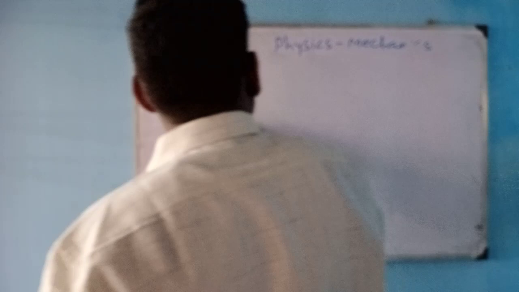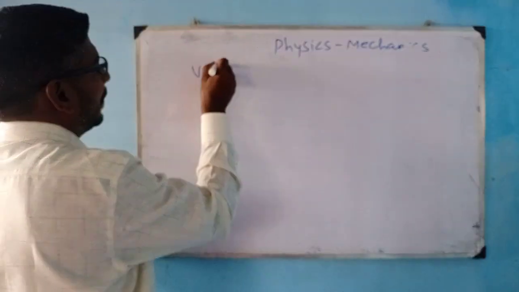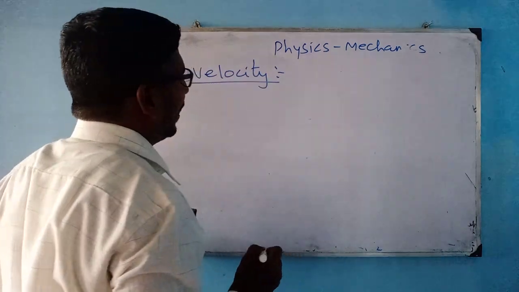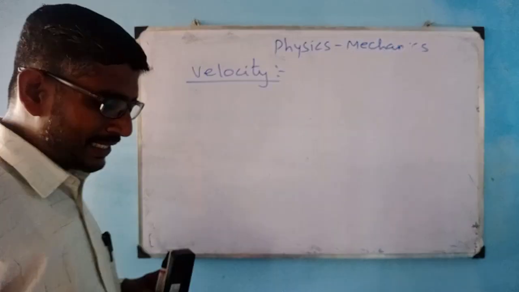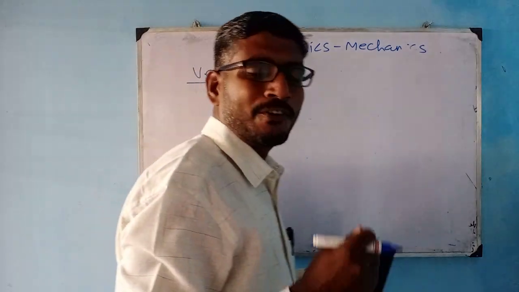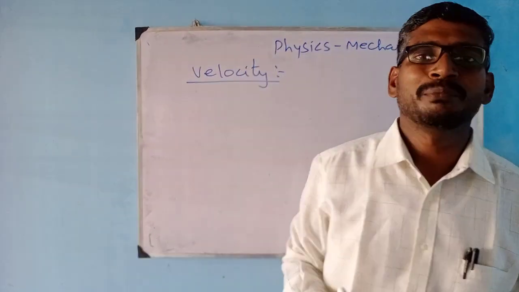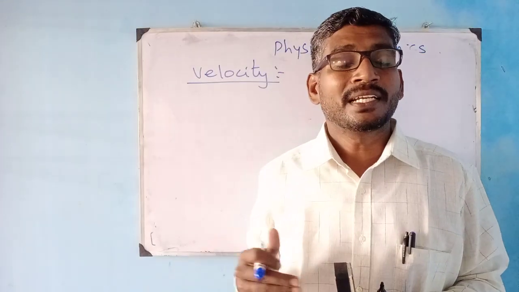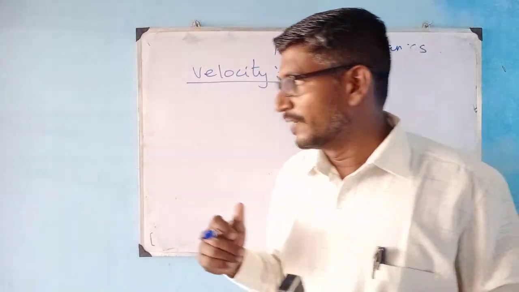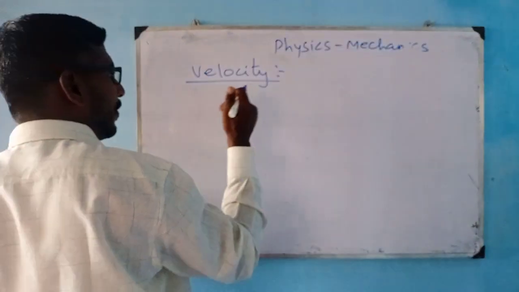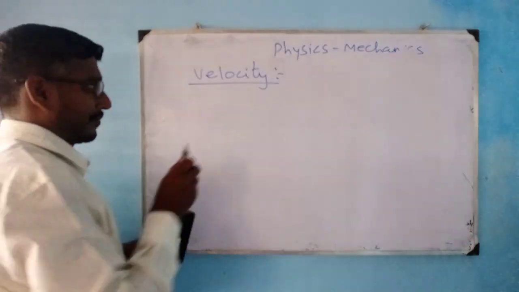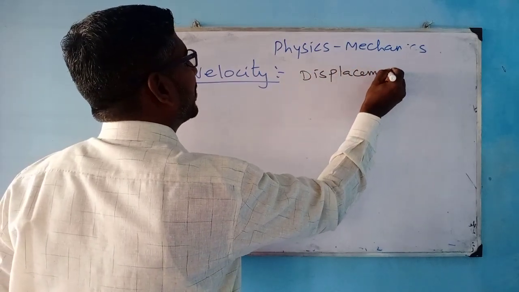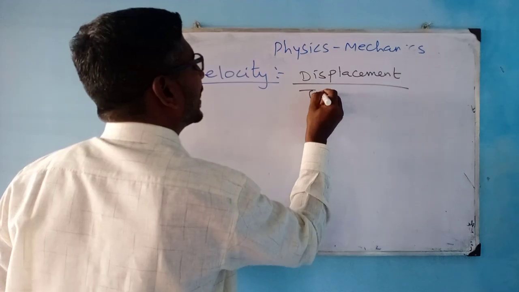velocity. Velocity. How can we define velocity? Velocity is defined as the rate of change of position with respect to time in a fixed direction. Again, it is a change of position, but in a fixed direction. If it is in a fixed direction, then I can call this velocity as displacement by time taken.